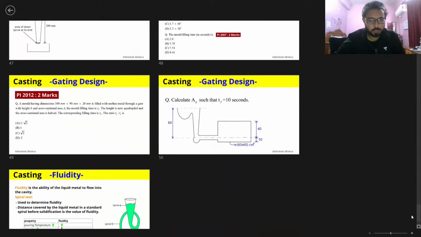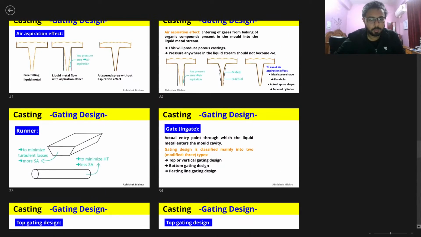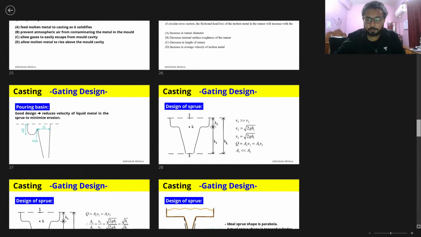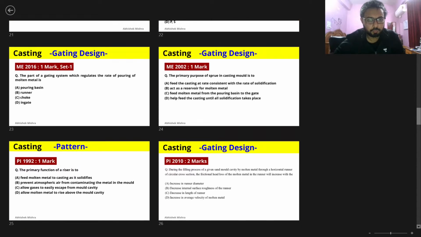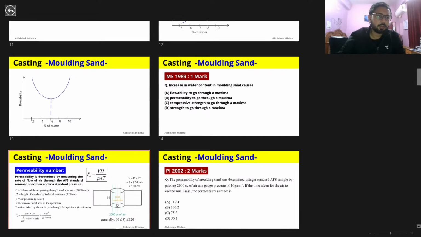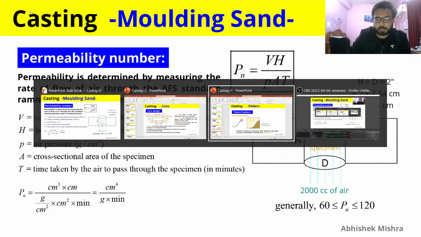What we will do here is discuss till we reach top gating and bottom gating, then we will discuss that in the next class, because I don't think there is anybody watching it live, which I recommended you to do.